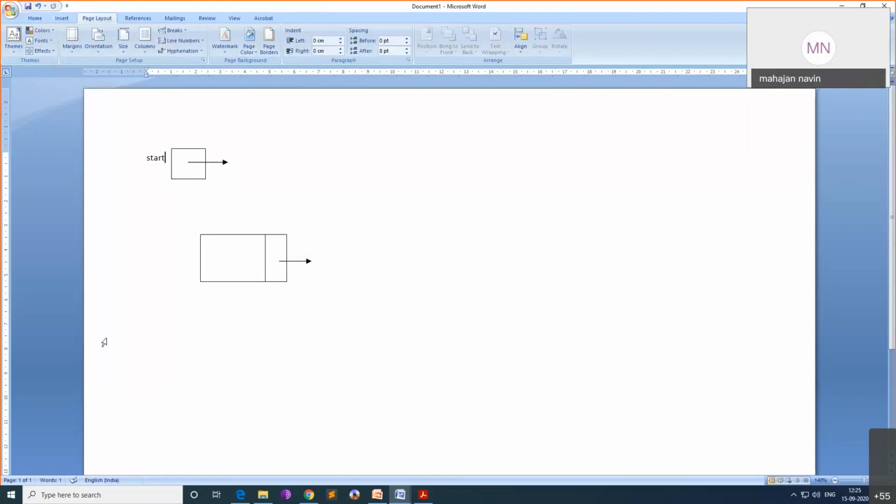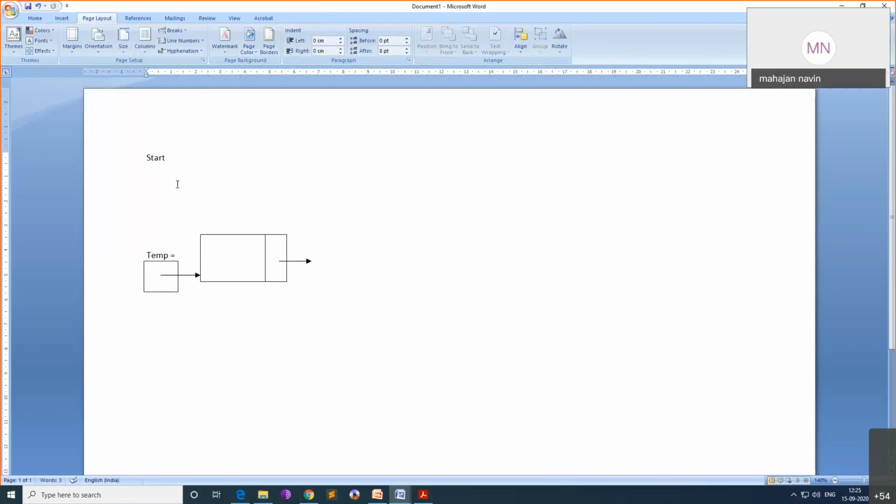But when the first node is created, its address is given. I will take some variable temp: temp equal to the new node, so the new node address will be temp. Then what will you do? Start equal to temp. If I make start equal to temp, then start will point to the first node.